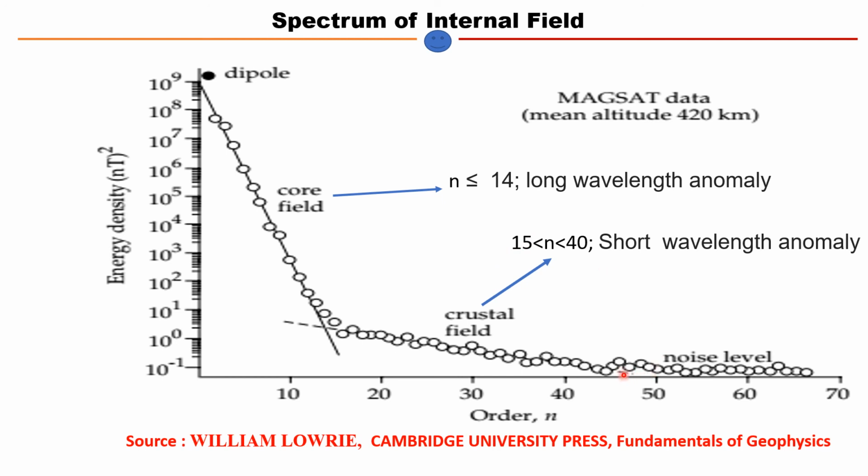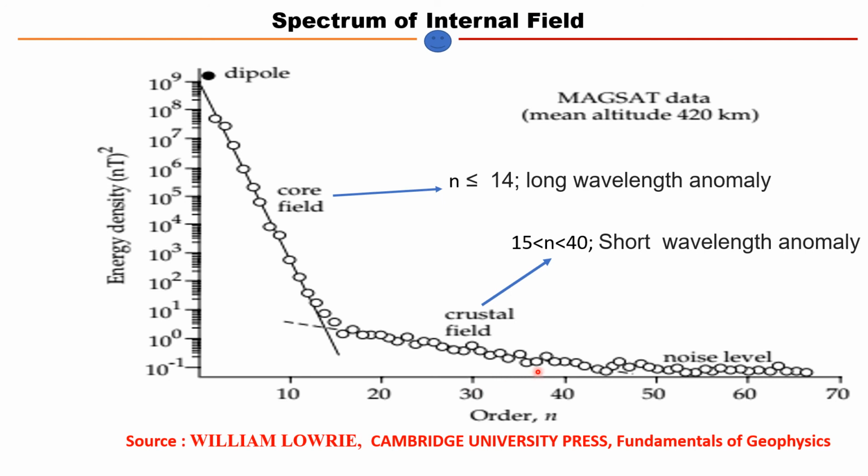Below that, for n greater than 40, we get a noise level, not useful for our observations. So first the core field, the dipole and non-dipole part, then the crustal field, and then the noise level. That describes the whole of the internal field.